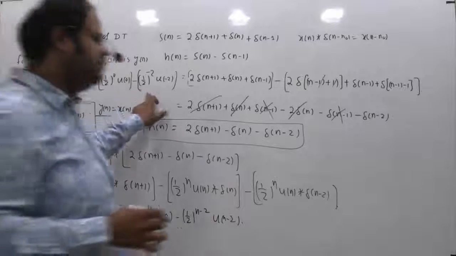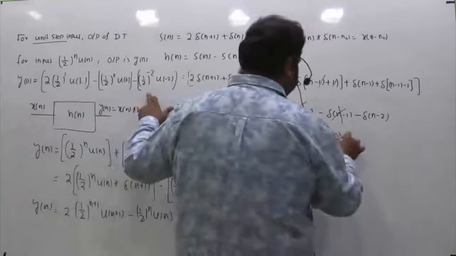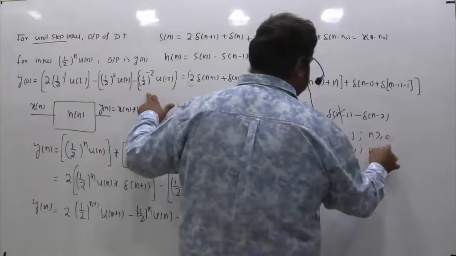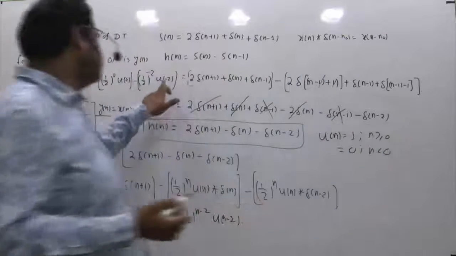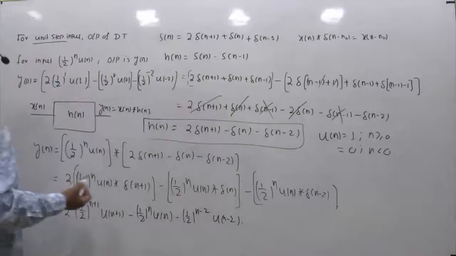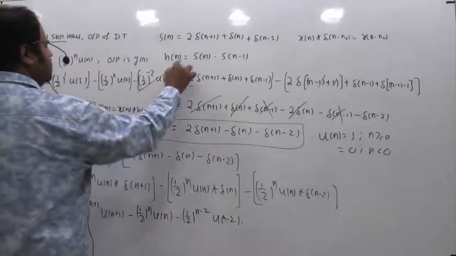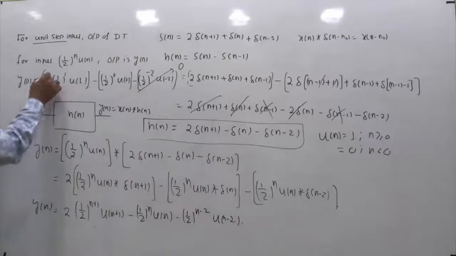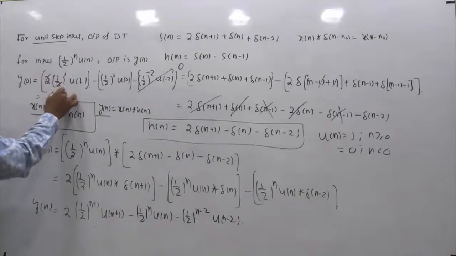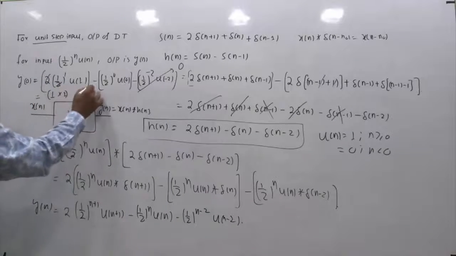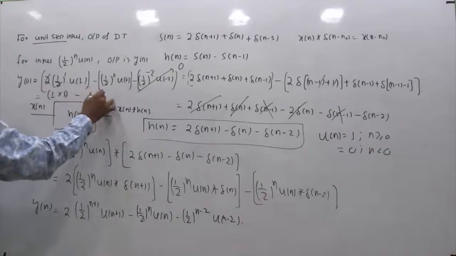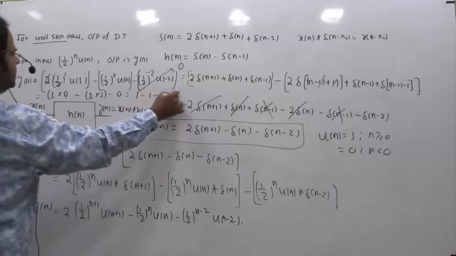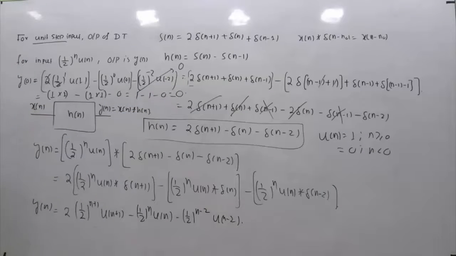But you know very well, u of n equals 1 for n greater than or equal to 0, and this is 0 for n less than 0. So if I ask you what is u of minus 2, that is obviously 0, and 0 into something is 0, so this term becomes 0. And if you simplify this, 2 into half is 1, and u of 1 is also 1. So this is 1 into 1, minus half power 0 is 1, and u of 0 is also 1. And this is anyway 0. So the final answer is 1 minus 1 minus 0, and the answer you are getting is 0. So this is the answer.